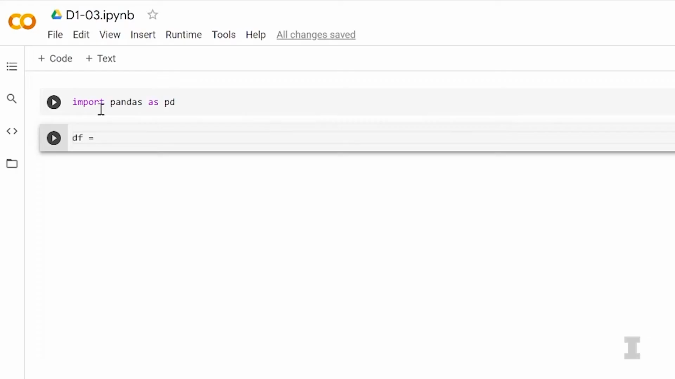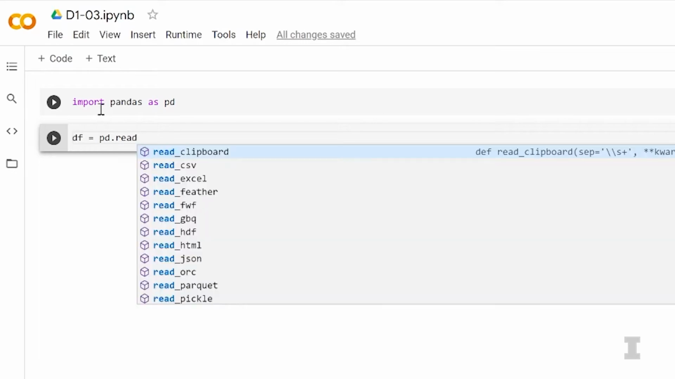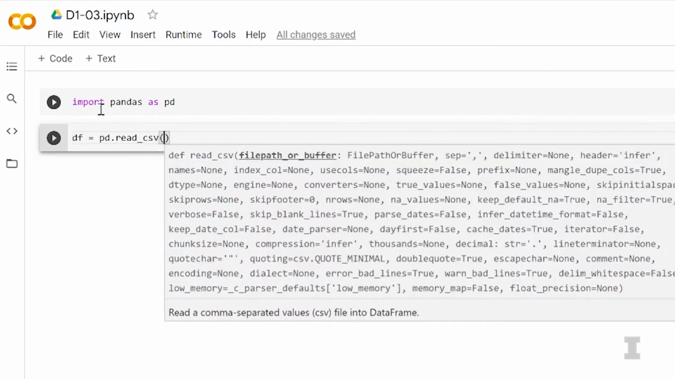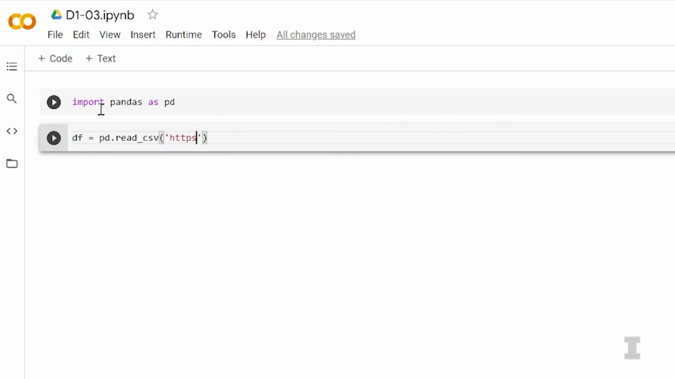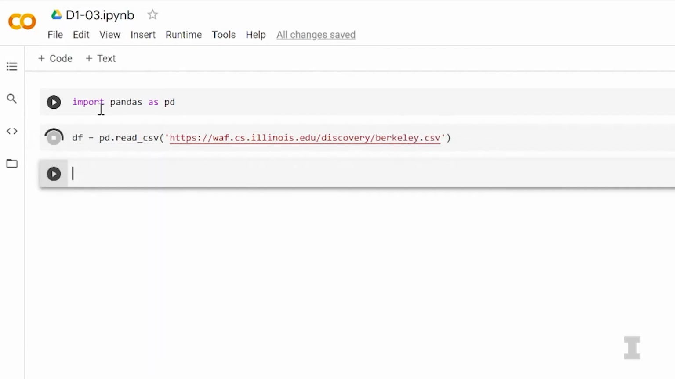Great. And now this data set is going to be found on my faculty website like all of the data sets. So the line begins the exact same way as saying df, our data frame, is equal to pd.read_csv. And then inside a set of parentheses, and then inside a set of quotes, it's going to be https://waf.cs.illinois.edu/discovery. And then after this final slash, this is simply berkeley.csv for the Berkeley data set. Perfect. Berkeley.csv. I am going to run that command, and it looks like our data frame is loaded.